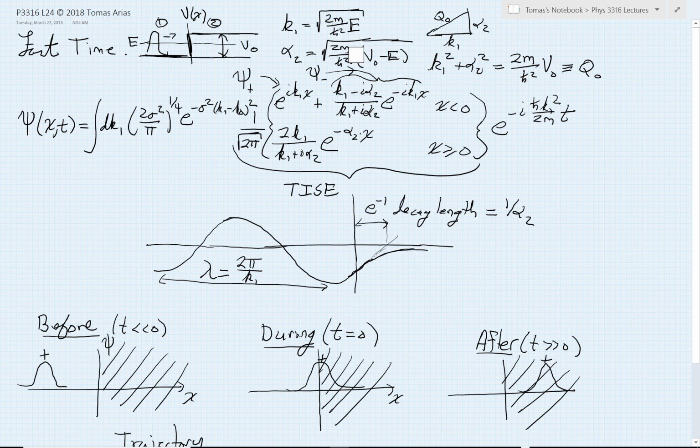It follows a similar type of formula, but now what we get is the exponential decay constant, which we labeled alpha 2. We also noted that these two constants are not independent of one another. If you square them and add them together, you will see the square roots would disappear, the E's would cancel, and I get simply this constant 2m times the potential over h bar squared, which we define then as a handy constant, which we will call q naught squared. We use that definition because then there's this very nice mnemonic that helps us remember the relationship among these quantities. q naught is a constant, but k1 squared plus alpha 2 squared gives us q naught squared, so it makes a nice right triangle type diagram.